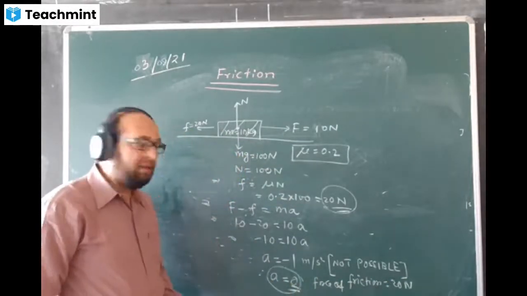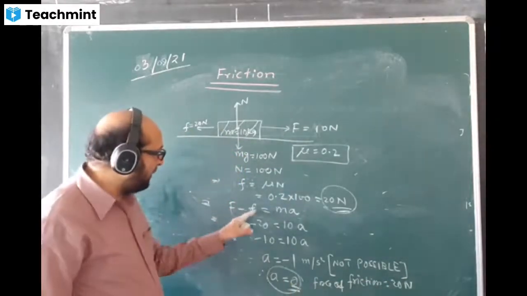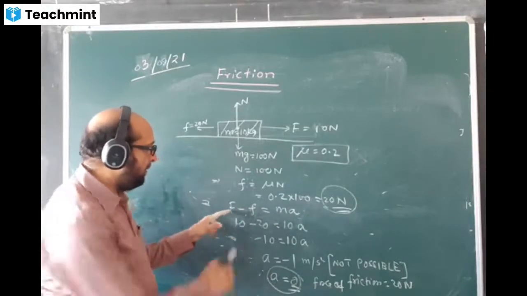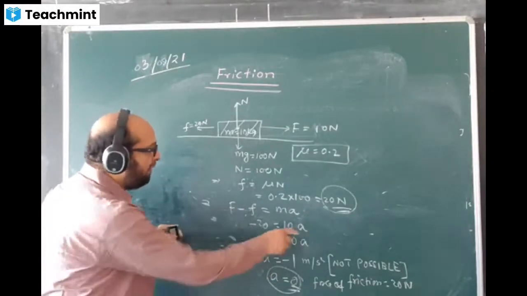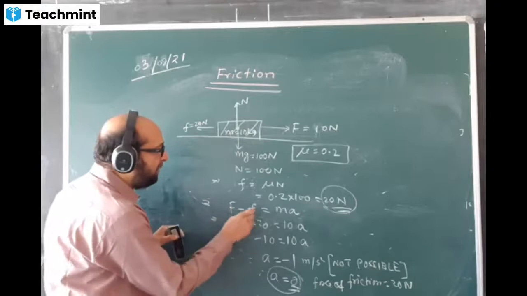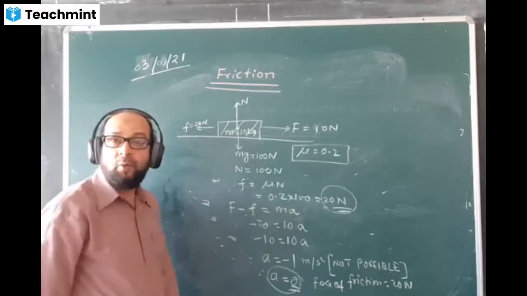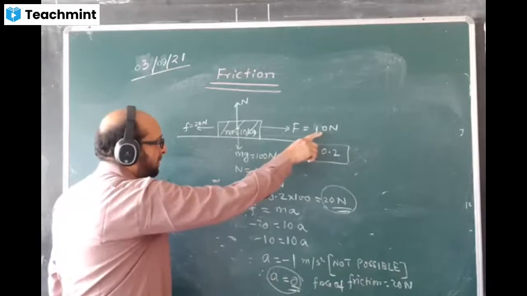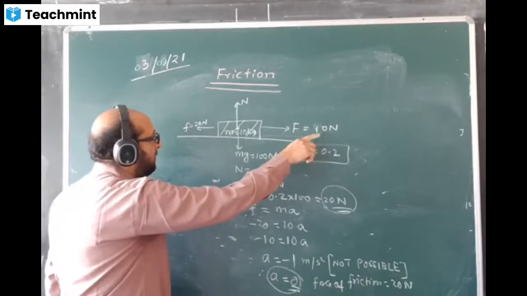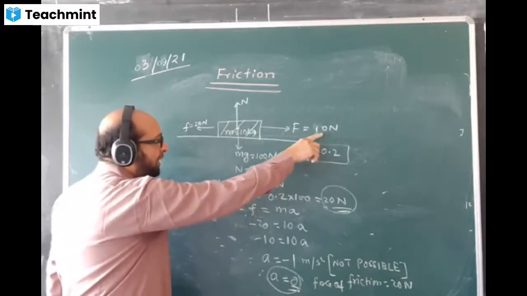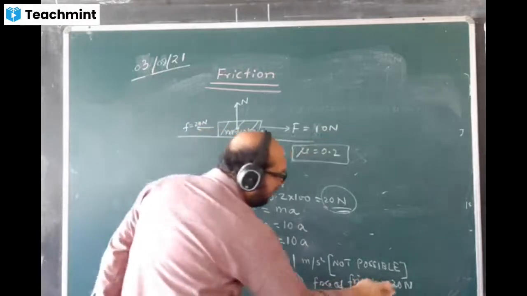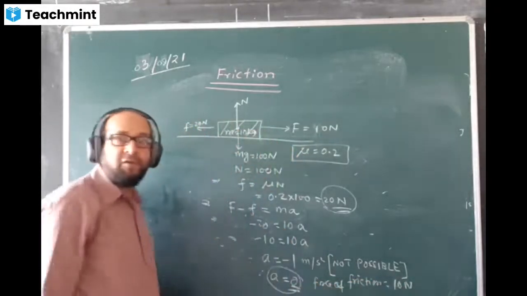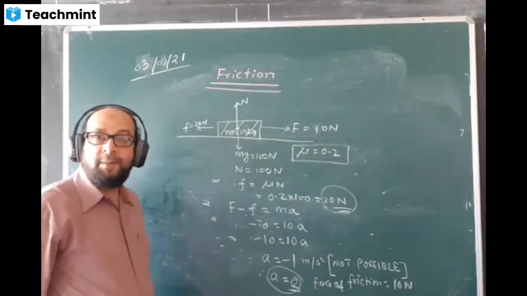We can have the answer coming 0 only when these two of them are equal. Then only the value of a will come 0. The F and f must be equal. How much is the value of force here? 10. So the friction value will be 10. Friction will be equal to the applied force. Friction also will be equal to 10.